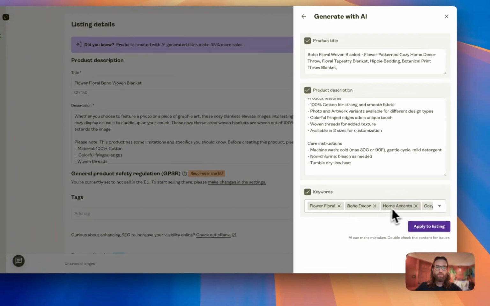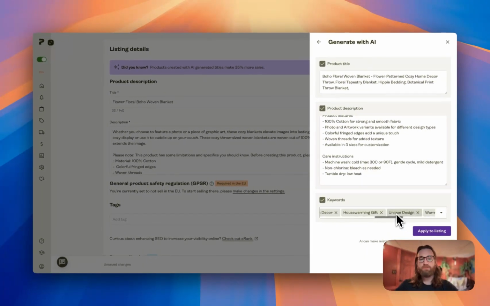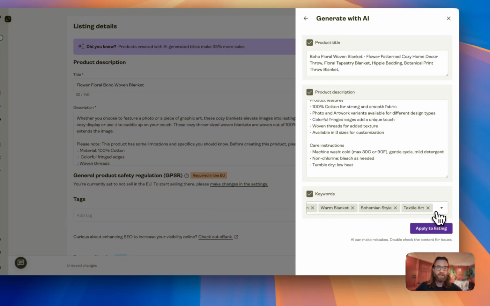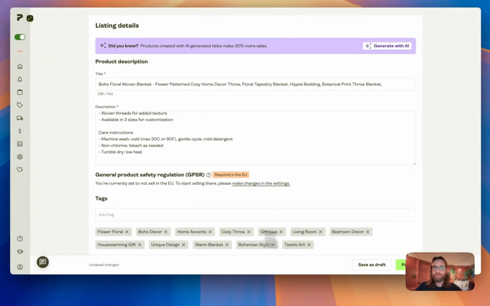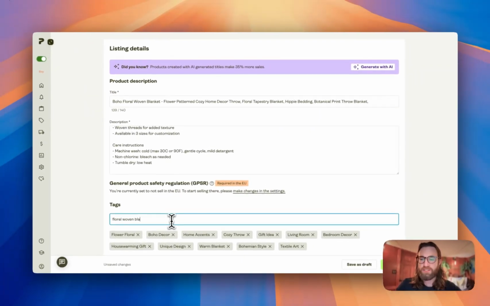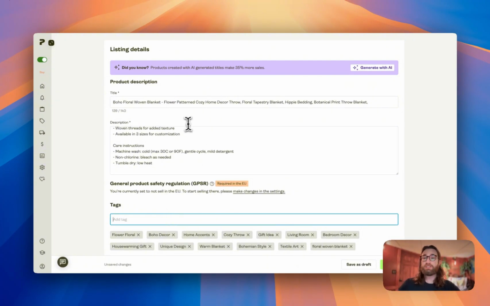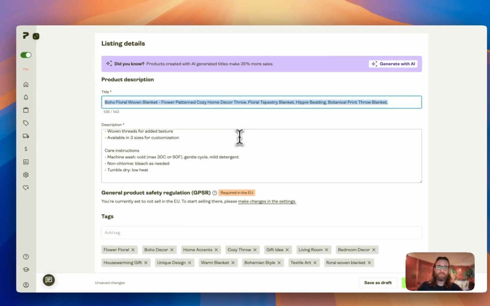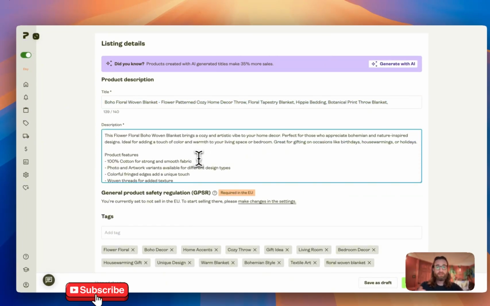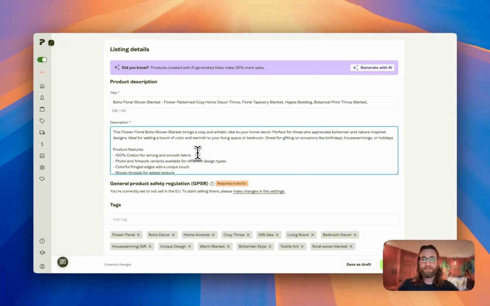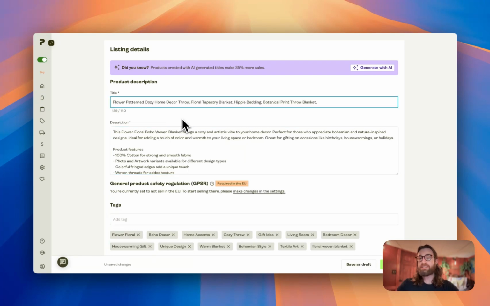It will even come back with keywords, and some of these keywords you might want to remove and replace with more relevant keywords. For example, we might want to replace that one and then add in something like floral woven blanket and save that. Now our listing is done. If we wanted to, we could do this ourselves and hand type out the titles and descriptions, but you know that we love using AI whenever we can, and this works really well because they specifically go and search Etsy for relevant tags, descriptions. On Etsy, the most important keyword is going to be first in the title.